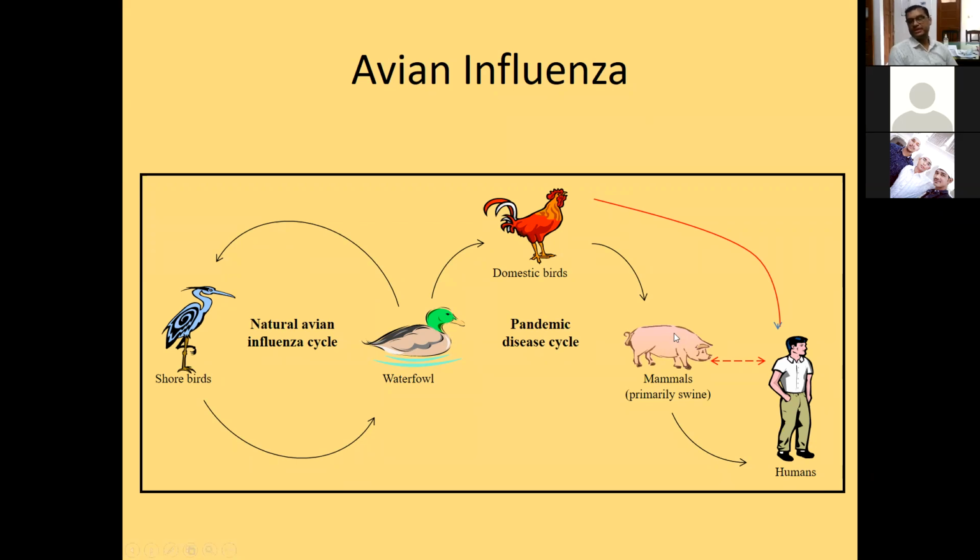That's why it is said that poultry and piggery setups should not be in close association with human settings, because it may lead to the emergence of many types of diseases, not only avian influenza. Pigs act as a mixing vessel for many types of infections. Like you can say, they act as an amplifier host for Japanese encephalitis also. They act as a mixing vessel for avian influenza.